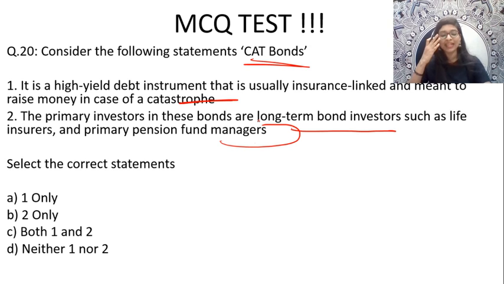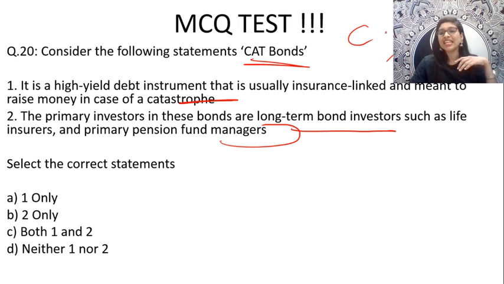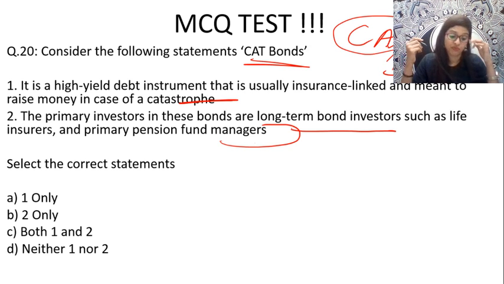Yes, quickly give the right answers, guys. Here comes Shashidhar with option C. Both are right. So what is a CAT bond or CAT bond? It has something to do with your catastrophe or your environment or your habitat. Think and say. Is it for some sort of emergency conditions? Think.